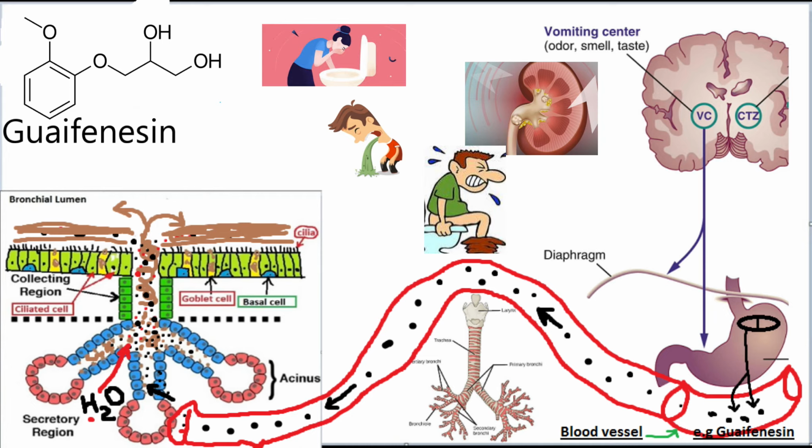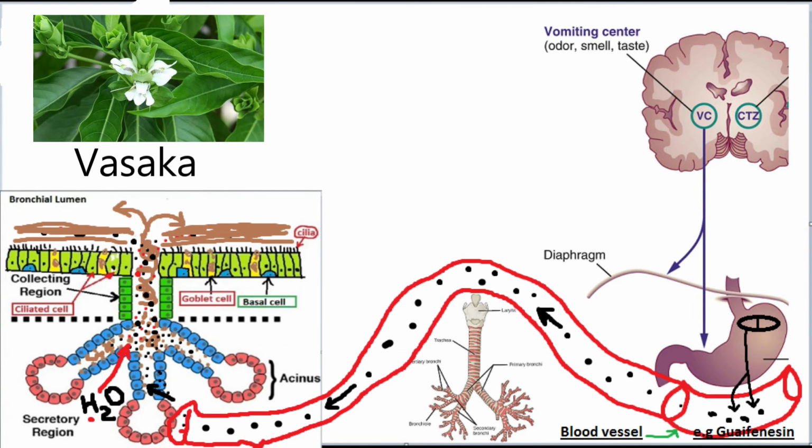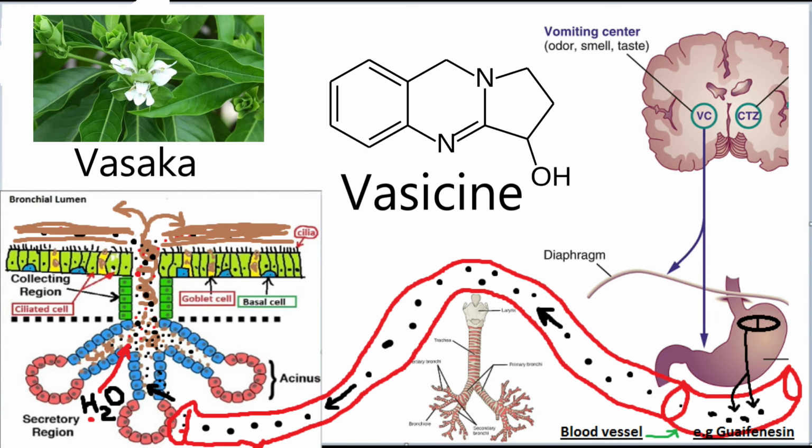The risk of forming kidney stones during prolonged use can be reduced by maintaining good hydration and increasing the pH of urine. The leaves of Vasaca contain phytochemicals, such as alkaloids, tannins, saponins, phenolics, and flavonoids. The most important is vasicine, a quinazoline alkaloid. Vasaca is a very efficient secretion enhancer.